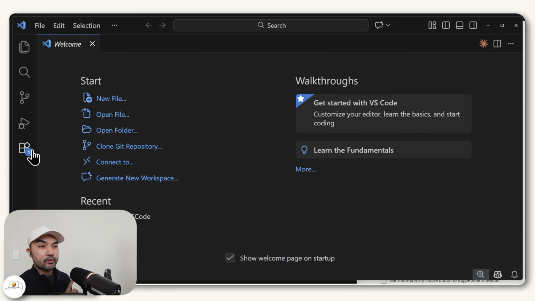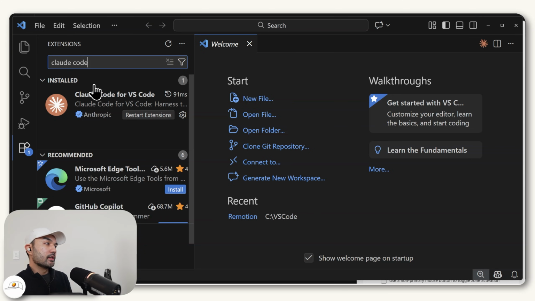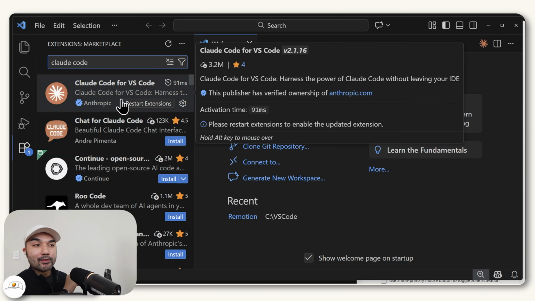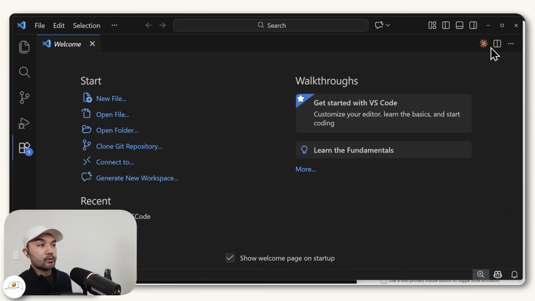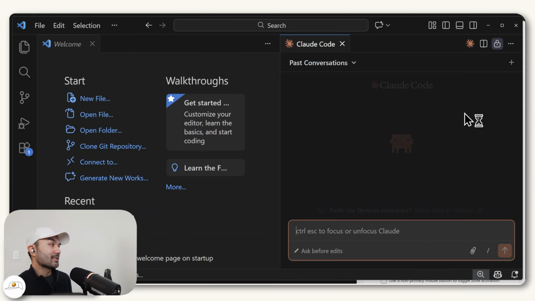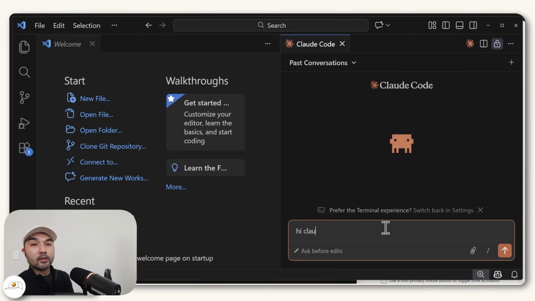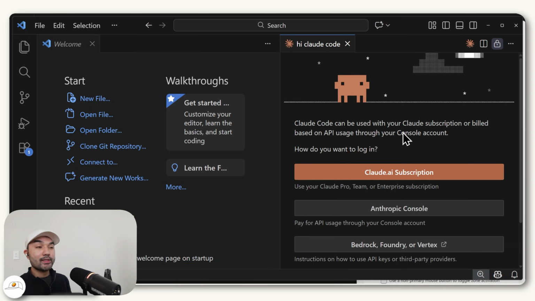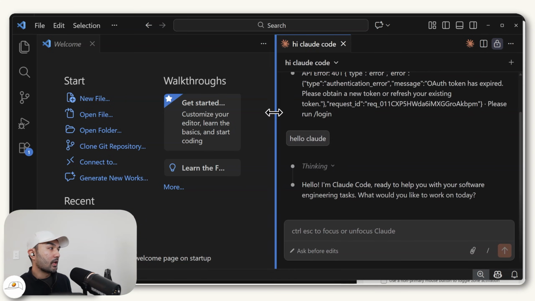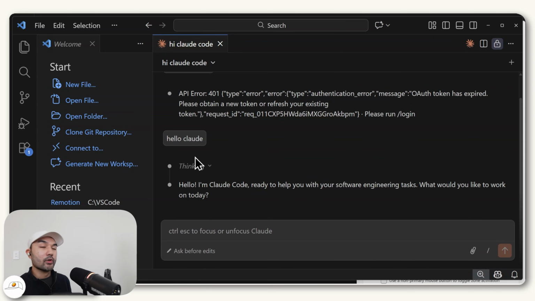And the only thing you need to do to install Claude Code is to go to this extensions, where if you search for Claude Code here, it should appear, and you'll be able to install it to your VS Code instance. So you can see I already have mine installed. And the way that you would bring up Claude Code is by clicking on this icon, and you can just chat to it similar as you would in any LLM that you use. Now, as of the time of this recording, we do need to have at least a pro subscription to Claude in order to use Claude Code. And for you to log in, you can just do that through this window. And you can see once you have that authorized, you now have your AI agent that you can speak to and have tasks done for you.